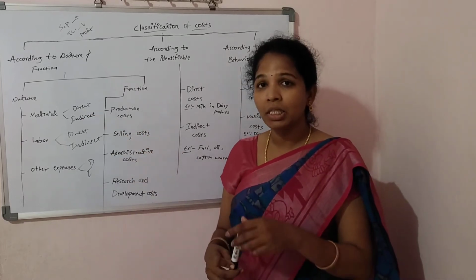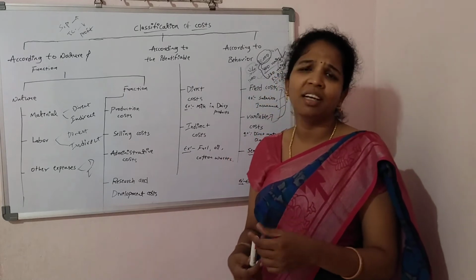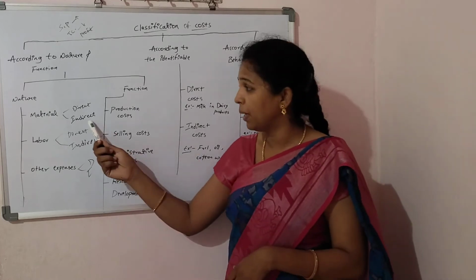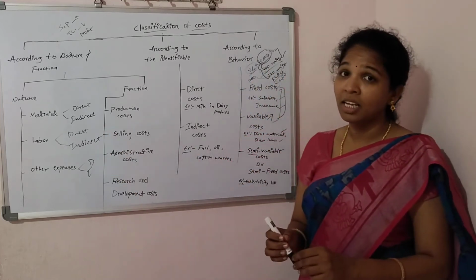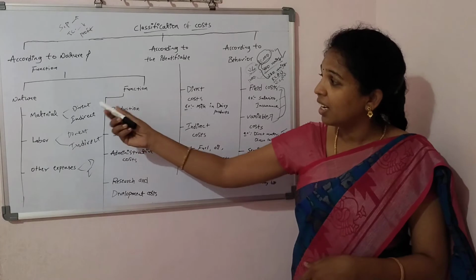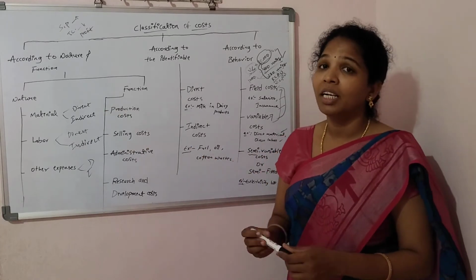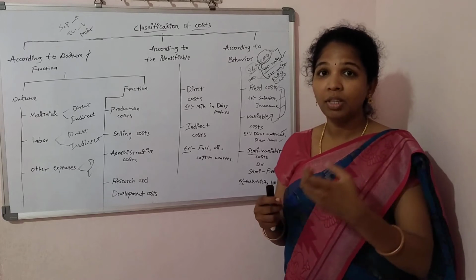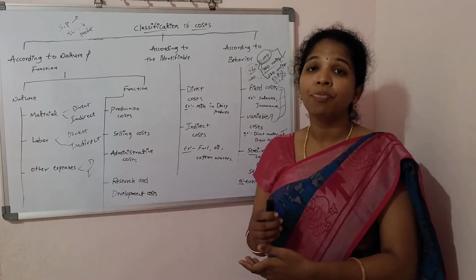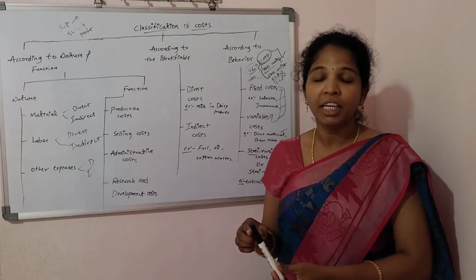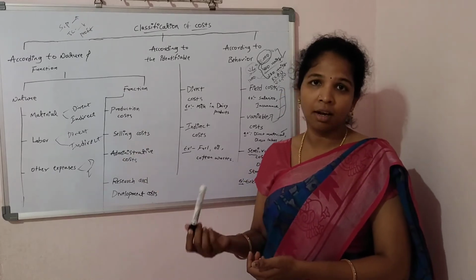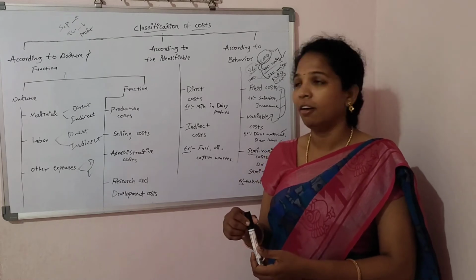The amount we spend on direct material we call direct material cost. And next, indirect material. Indirect material is the opposite of direct material. That means the material we can't identify with the final product. What amount we spend on indirect material is called indirect material cost.